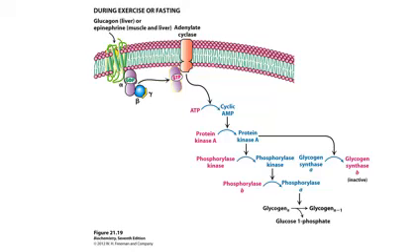It will convert the active form of glycogen synthase to its inactive form. So, this is what is known as reciprocal regulation. That is, if glucagon or epinephrine is bound to the receptor and glycogenolysis is what is needed, then it will bind to the receptor and promote glycogenolysis. Simultaneously, it will also inhibit glycogen synthesis, that is, it will convert the active form of glycogen synthase A to the inactive form.